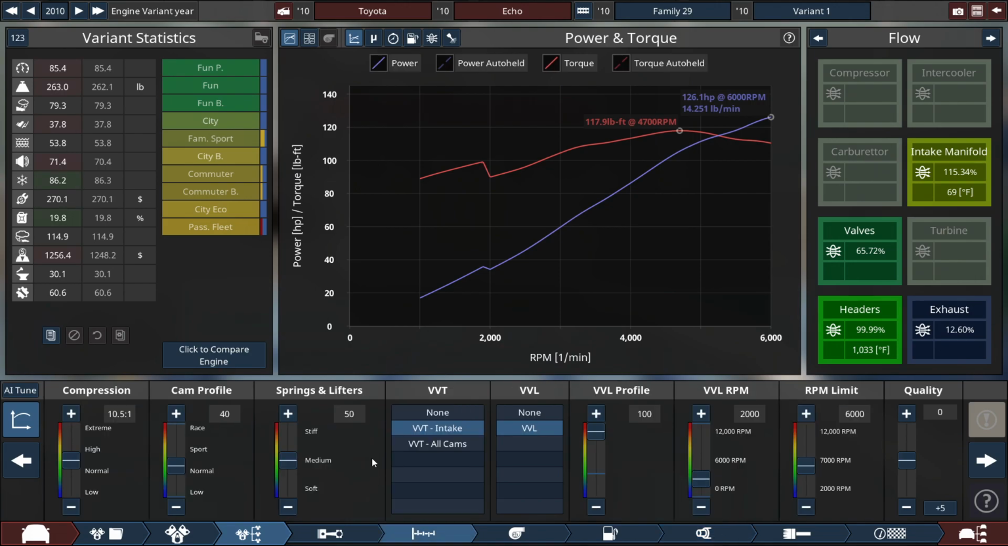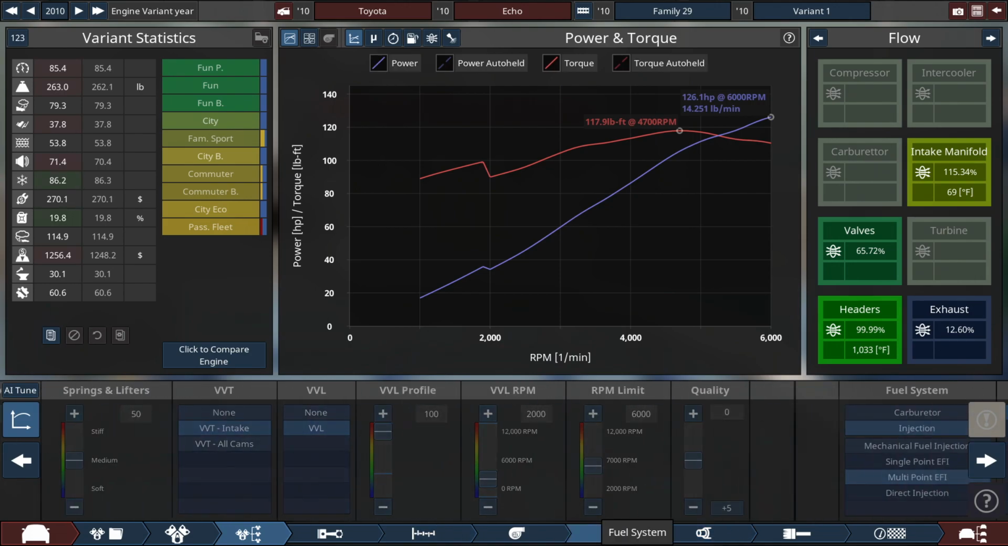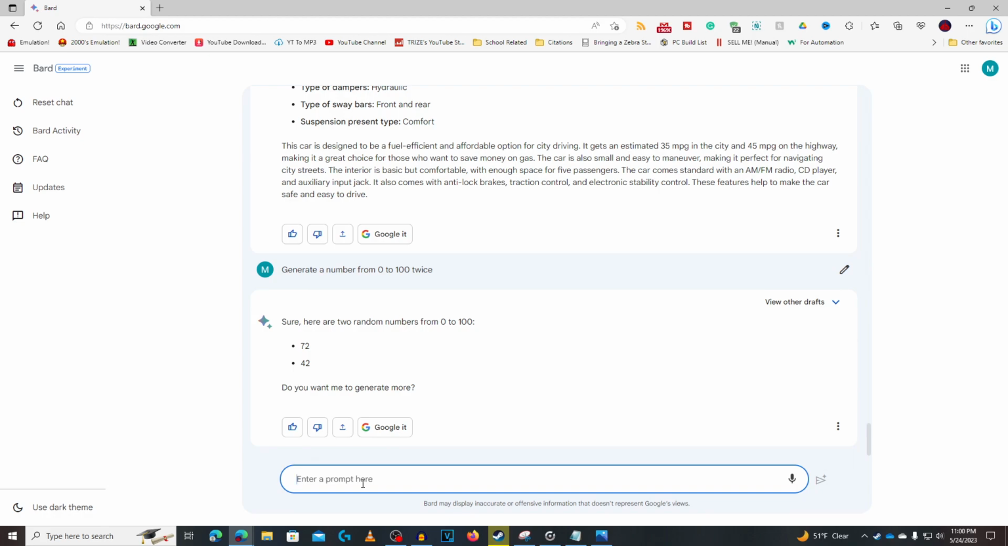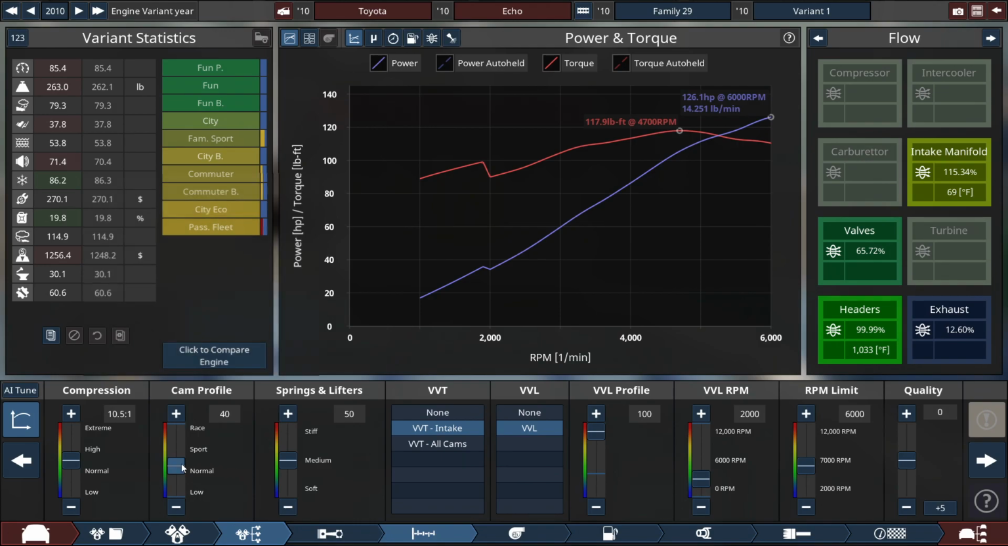And let me see if I can fix the cam profile, the springs and lifters, and probably the type of fuel system, like exactly what kind of fuel system is needed here, so we can get a much better and more accurate result of this AI-generated car. So doing a simple number generator from 0 to 100 twice, the cam profile will be set to a 72 with the springs and lifters set to a 42. So in Automation, 72 for the cam profile.